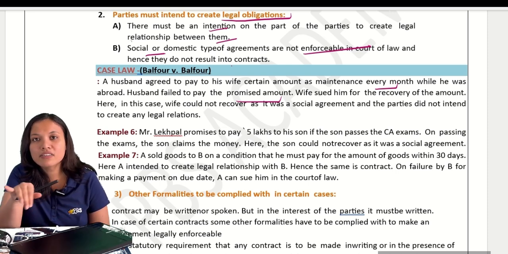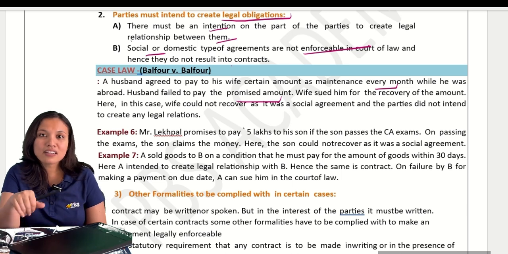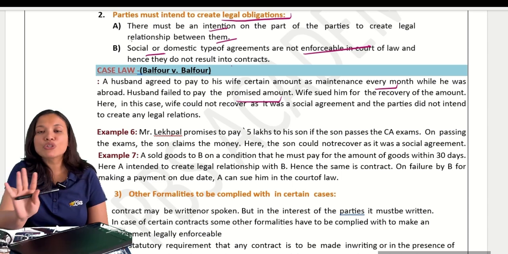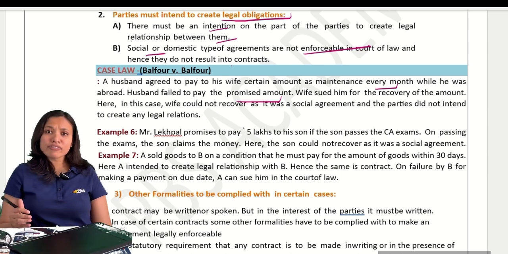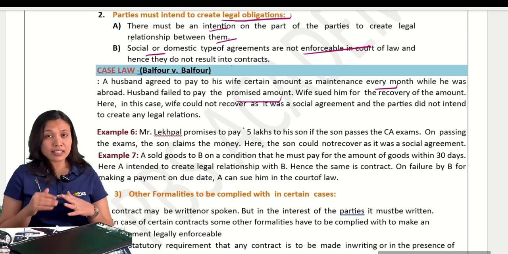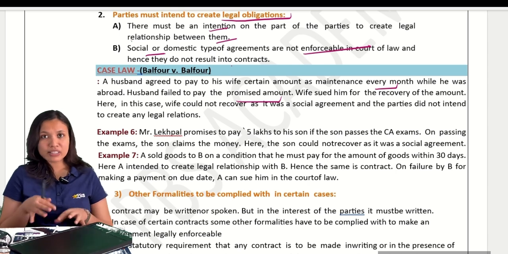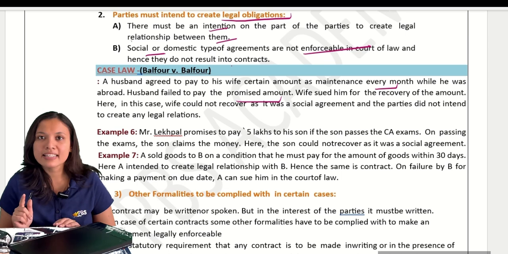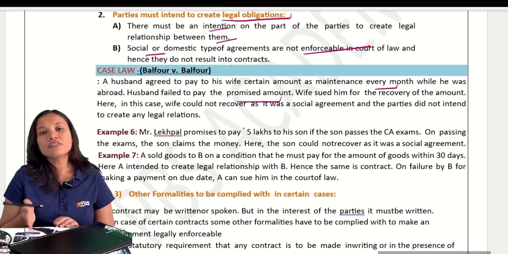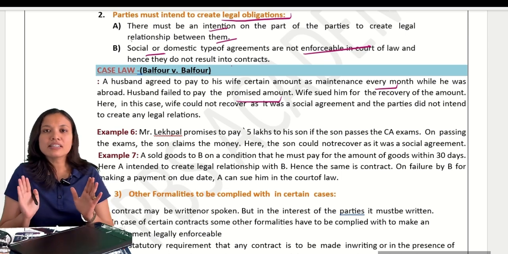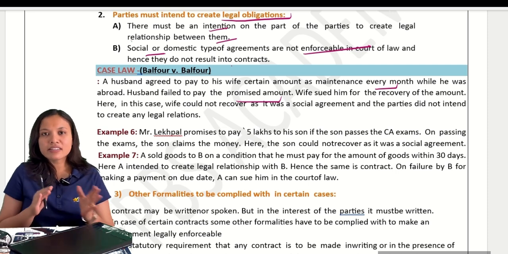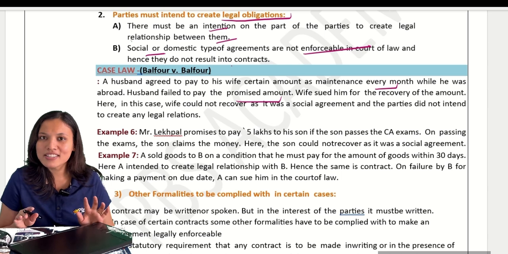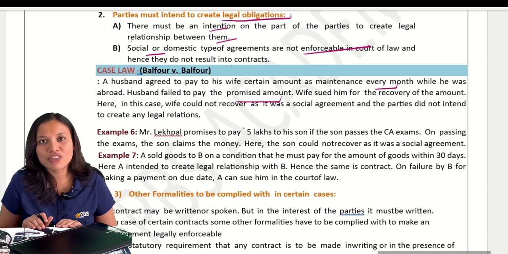I've already said that any contracts between family relations, husband, wife, father, son, are usually social agreements. Ma'am, if this is there, can we never make any type of contract between family members? No, you can make one, but there are some rules which we'll discuss later. For now, just understand that husband, wife, and father, son, these are all social agreements, if nothing is mentioned in the question.